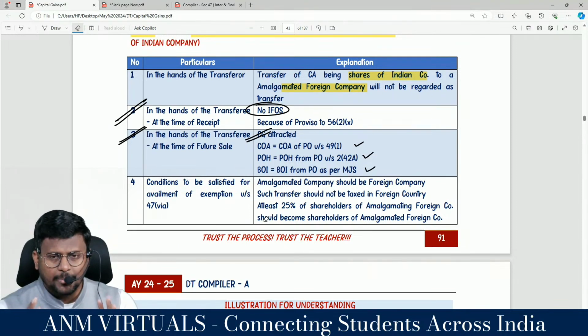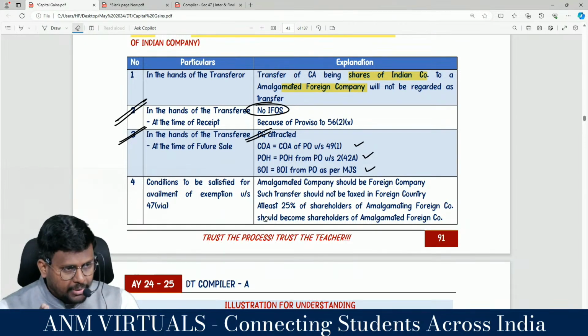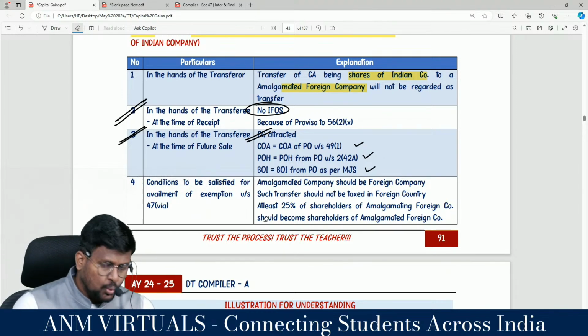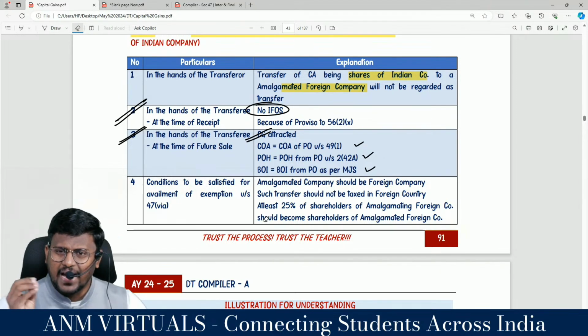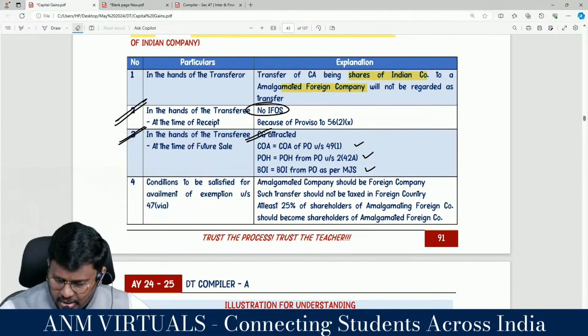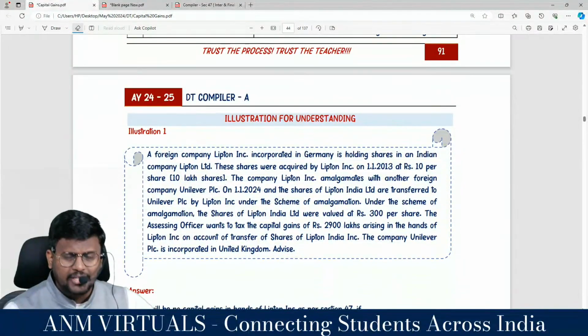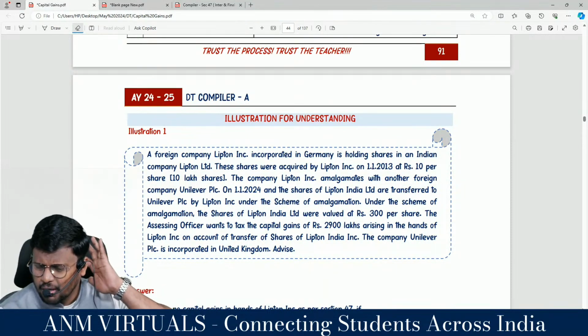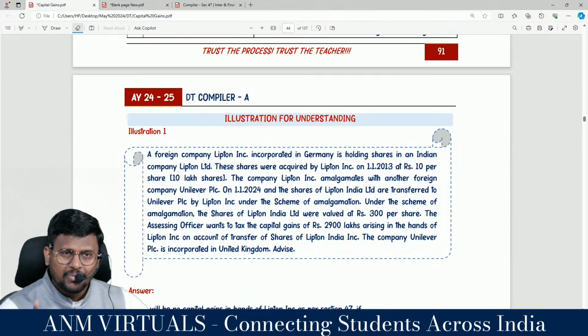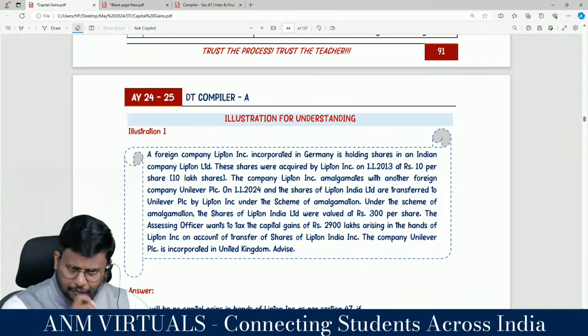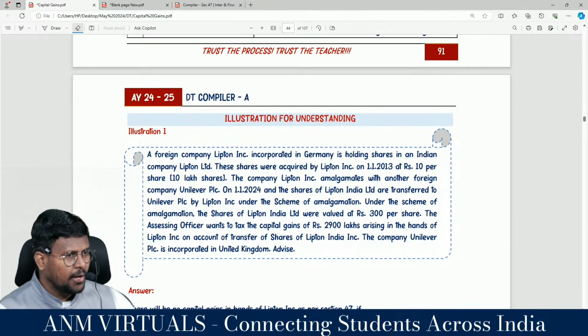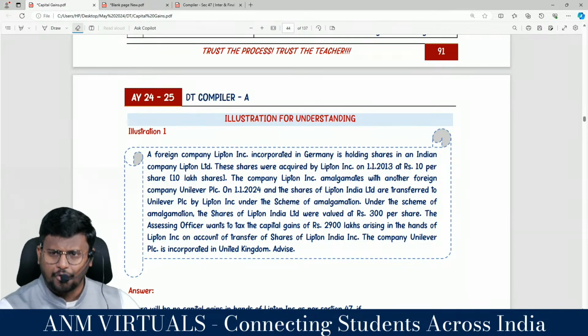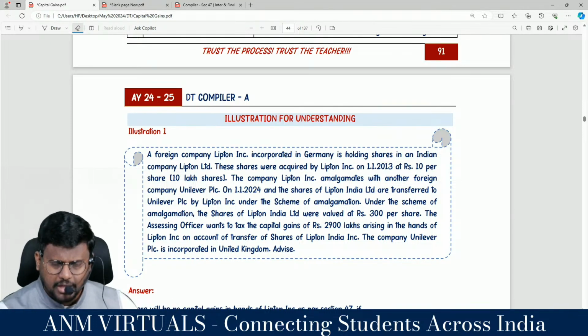So join along with me. Transfer of capital asset being shares of Indian company to an amalgamated company will not be regarded as transfer in the hands of the amalgamating foreign company. Clarity? In order to enjoy this exemption, the amalgamating foreign company should satisfy three conditions. The amalgamated company should be a foreign company. It should not be taxed in the foreign country. And at least 25% of the shareholders of the amalgamating foreign company should become the shareholders of the amalgamated foreign company.